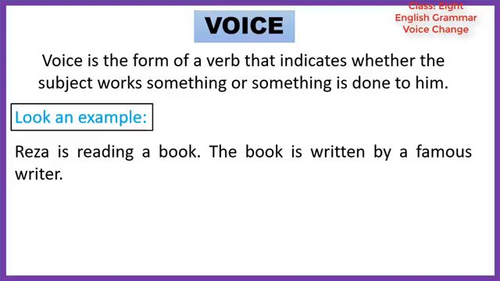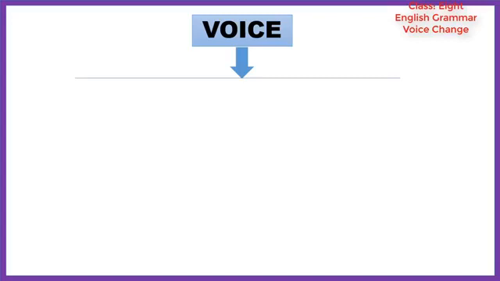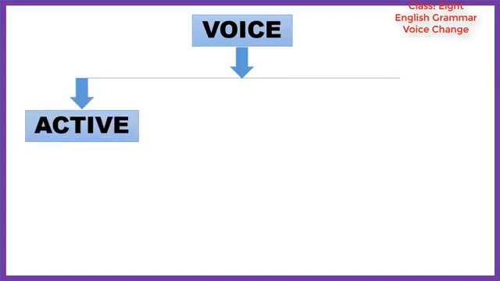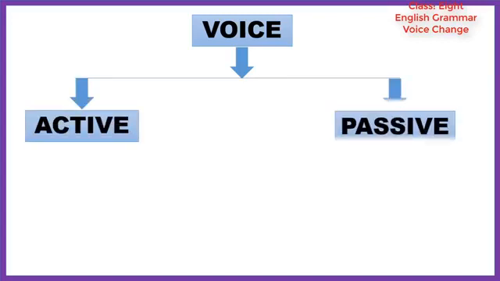Here a famous writer is subject, but here the subject does not perform any action. So according to these two examples, we may say there are two kinds of voice, active voice and passive voice.